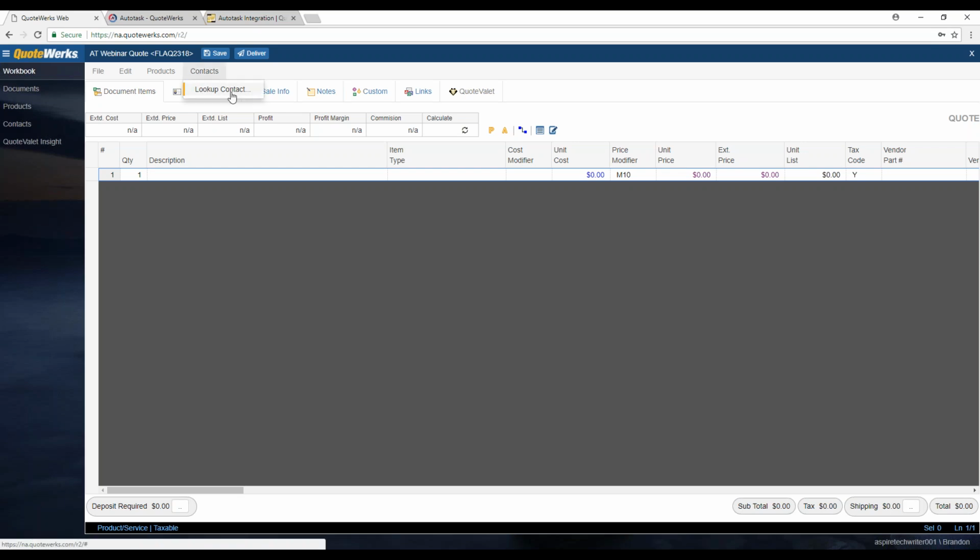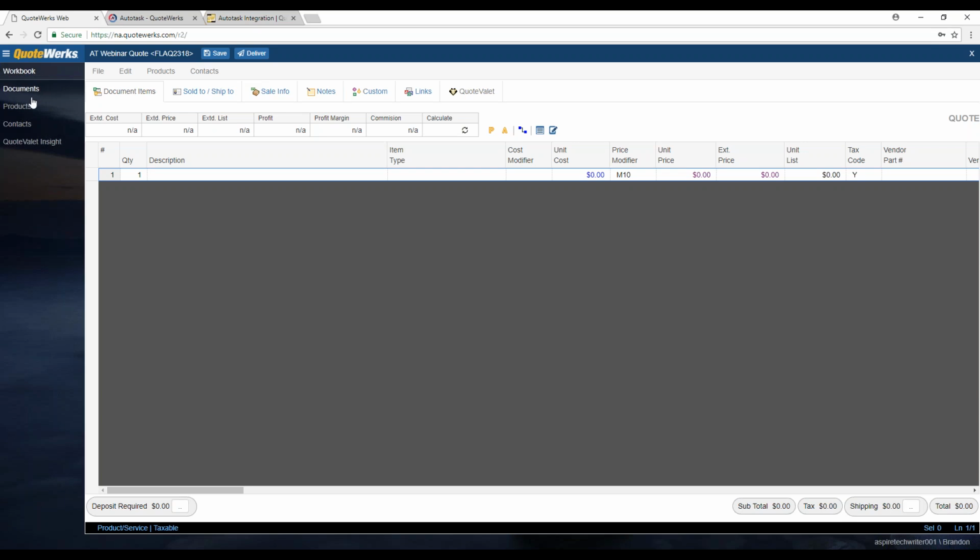And then our contacts menu, our ability to look up contacts here. We have our save up at the top and our deliver button as well. Since we've already started the quote, as we make changes, the autosave will just run in the background for this document. So as I start to make changes, my document will automatically be saved every minute or so.